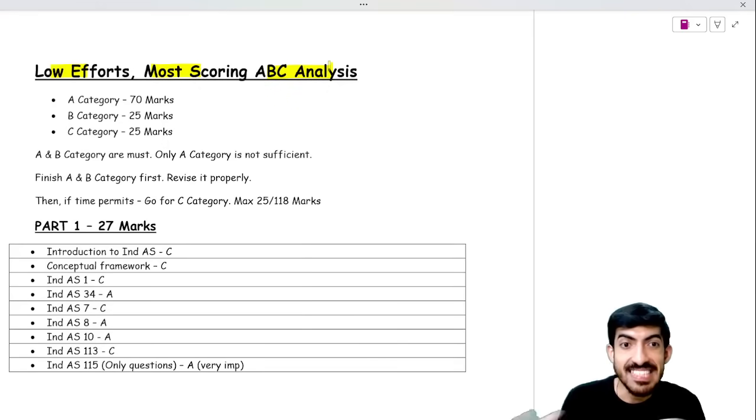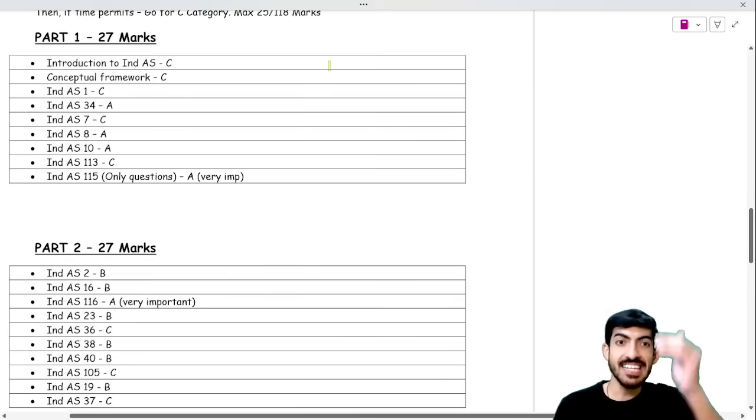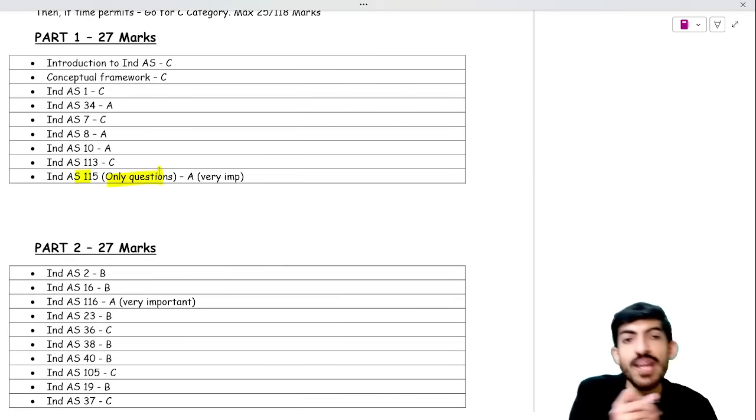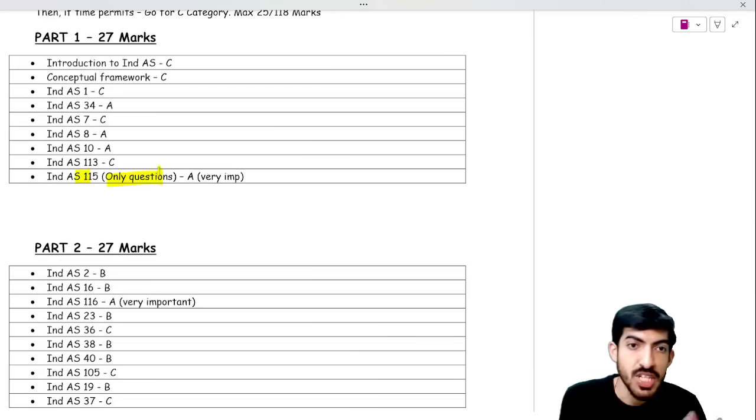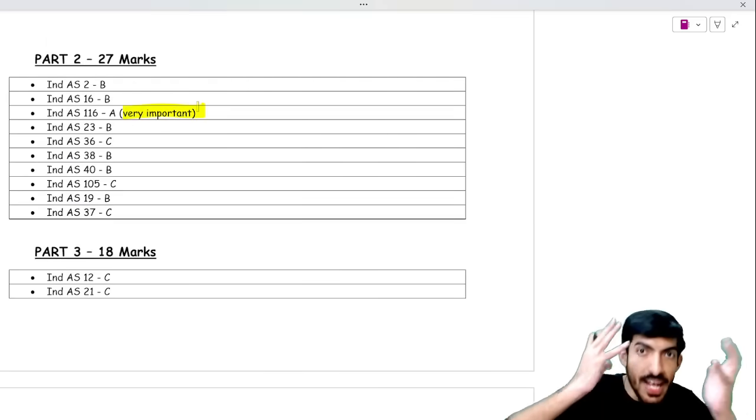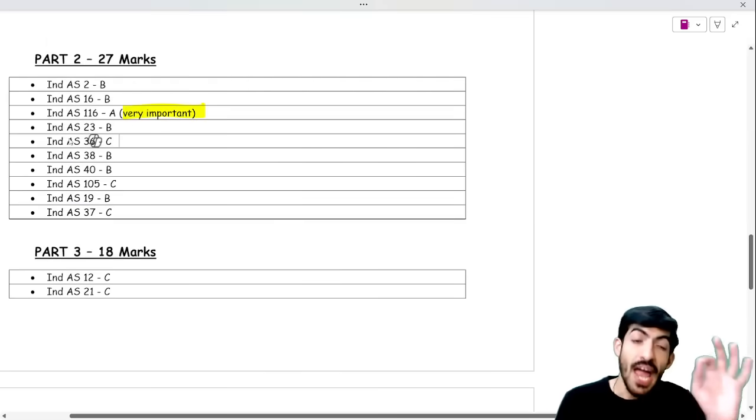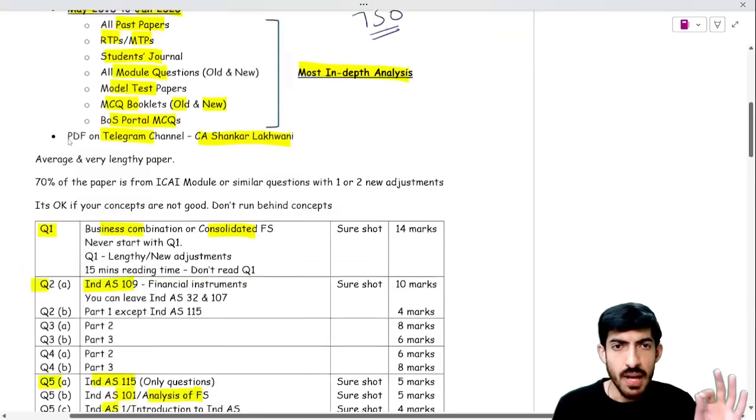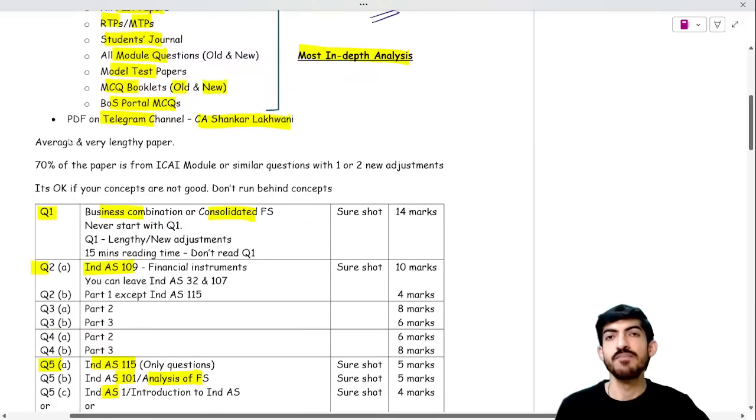That is what all ICAI can test. In this I have categorized ABC category. Also I have told the approach: for Ind AS 115, do only questions, no need to focus on concepts, and also I have told which are most important. See, I have written in bracket very important. So obviously you need to focus on A category, but the very important ones you have to do. You can't leave them at any cost. And at the end I will tell you some important points about how to prepare, right?